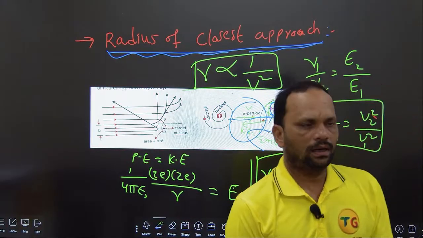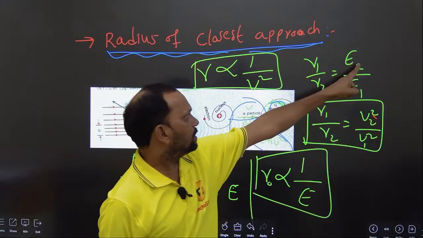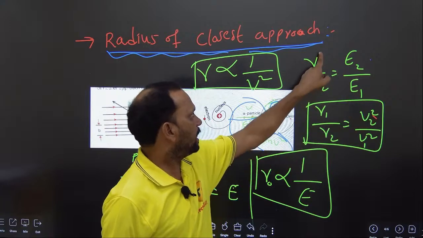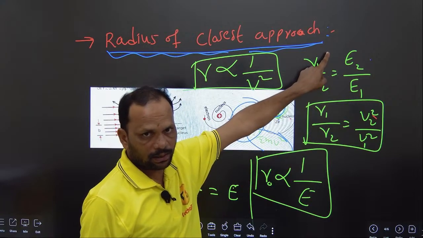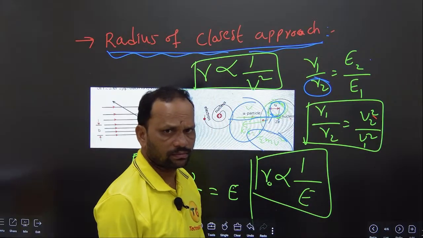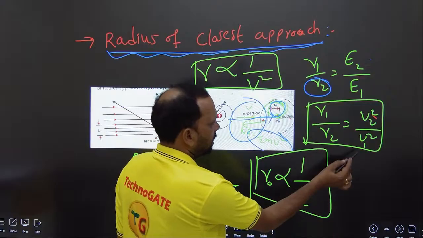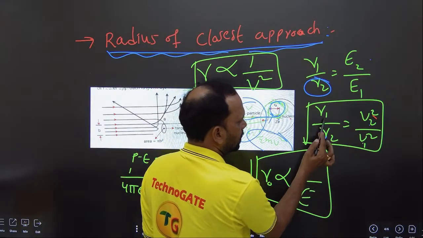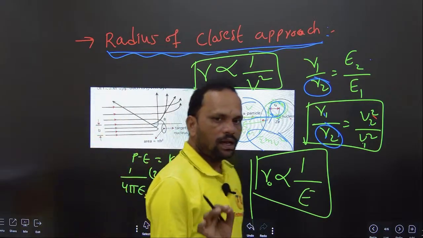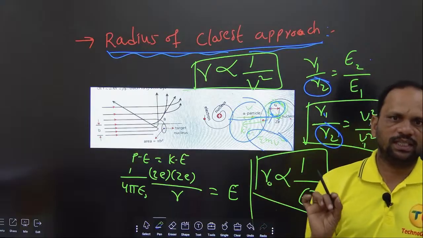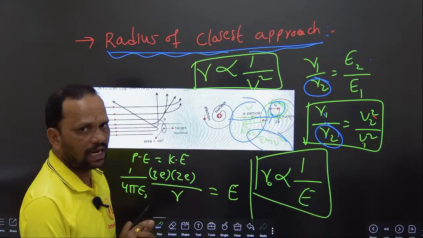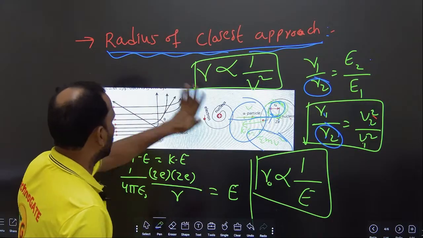then he will give the second alpha particle energy, first alpha particle energy, and first alpha particle radius of closest approach. Just find out the R2 by using this formula. And here also same, V1 will give, V2 will give, R1 will give, you can find out the R2. So finally, radius of closest approach is inversely proportional to the energy of the alpha particle. So this is about the radius of closest approach.